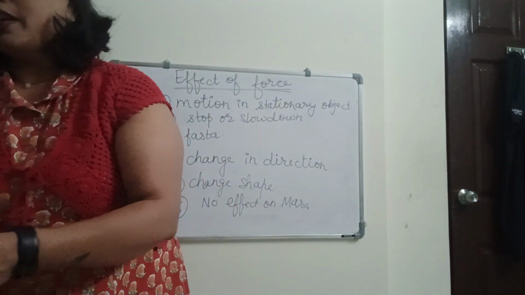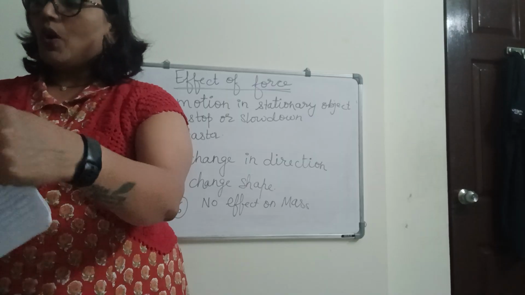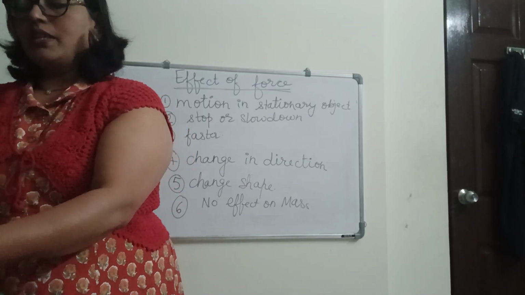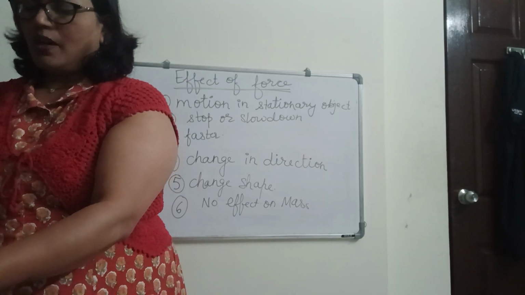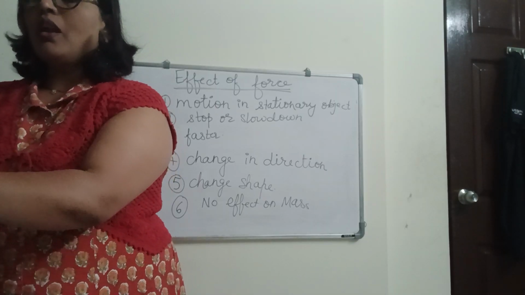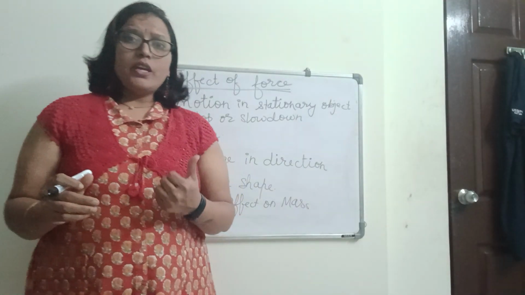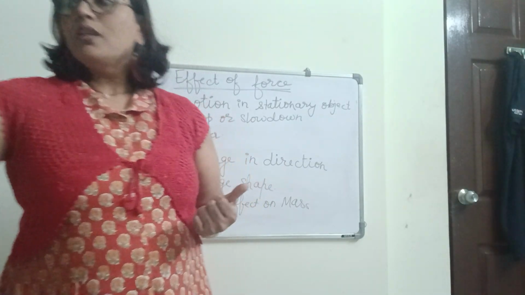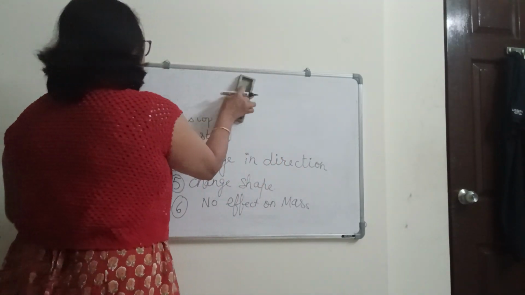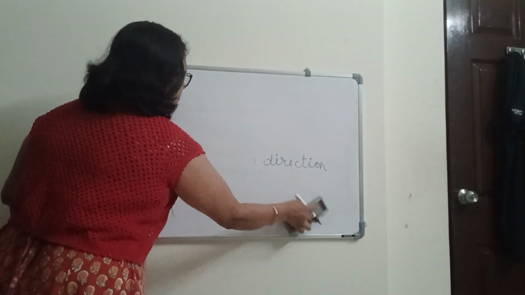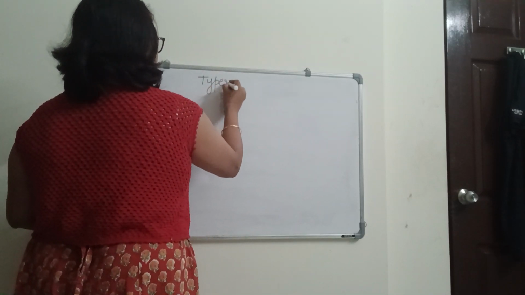Now we see there are different kinds of forces around us. What are the forces we can see here? Let's see one by one what the forces around us are. First one is contact force. There are different kinds of force. First one is contact force and non-contact force. So what is contact force? So there are types of forces.